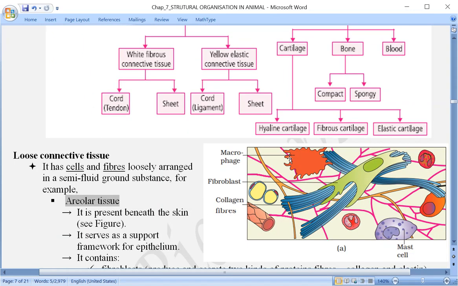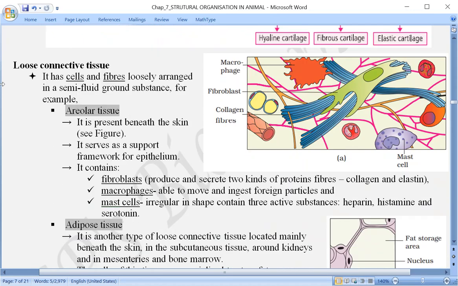Now let us see the first one and try to understand the loose connective tissue. As the name suggests, loose connective tissue has cells and fibers. Means loose connective tissue includes some cells and some fibers. These cells and fibers are arranged in such a way that the arrangement is not very compact.